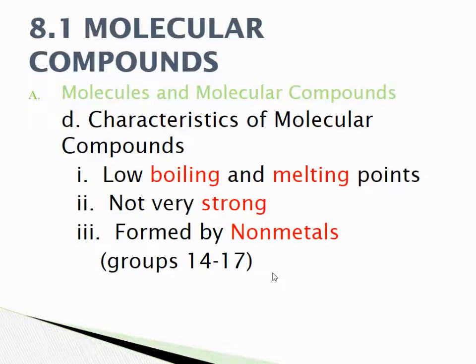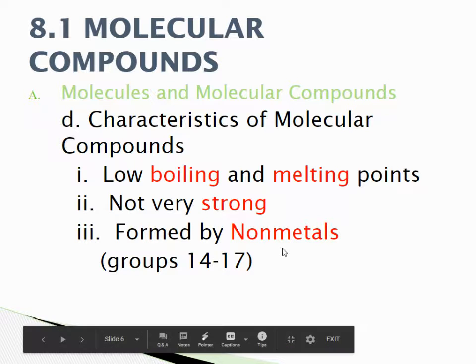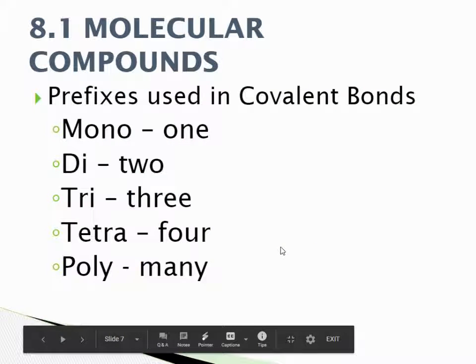Now, there is water, because water is actually more often liquid or gas than it is a solid. So think of the low melting point for that. You can actually melt it in your hand because you have a higher temperature than the melting point of ice. They are not very strong and they are formed by all nonmetals.